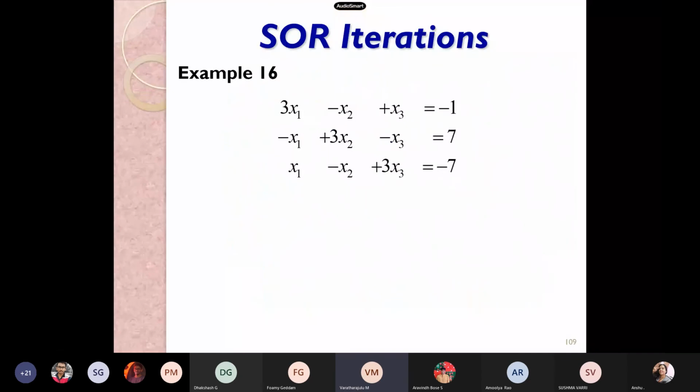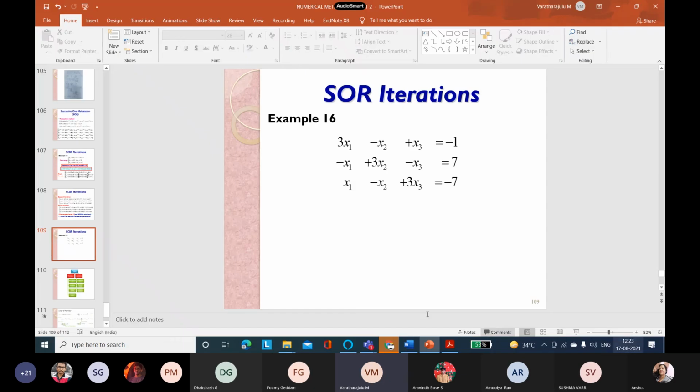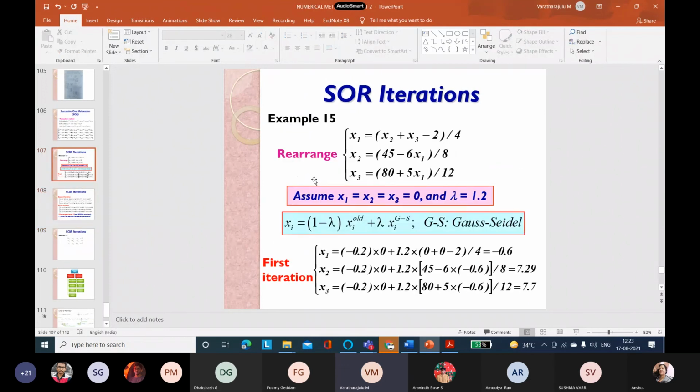3x1 minus x2 plus x3 is equal to minus 1, and minus x1 plus 3x2 minus x3 is equal to 7. This is what we solved, our problem number 14. So don't worry about it, and you solve this alone.